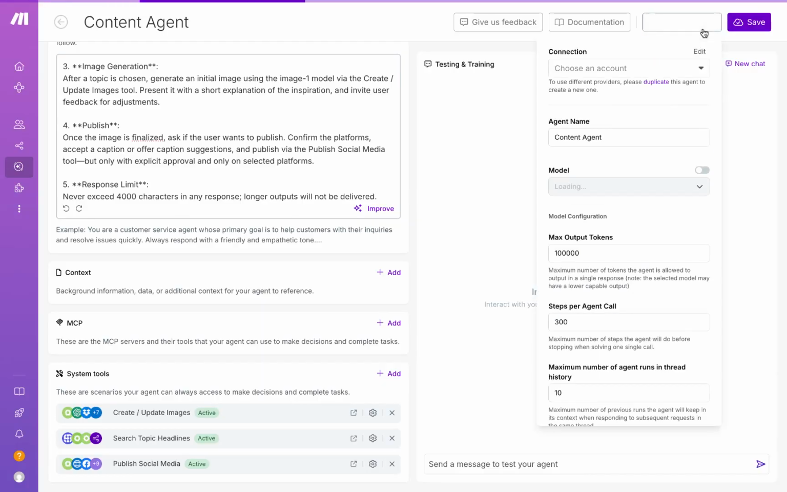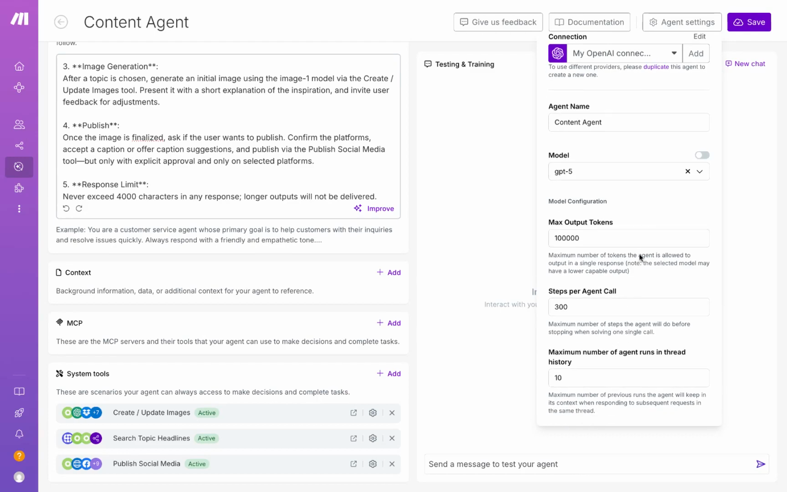Coming to the agent settings. So the model we're going to use in this agent is GPT-5. GPT-5 is amazing because it completely removes the emoji fluff and makes the responses very human-like. The maximum number of agent runs in thread history that we want to set is 10 because this gives the agent plenty of context to work with.